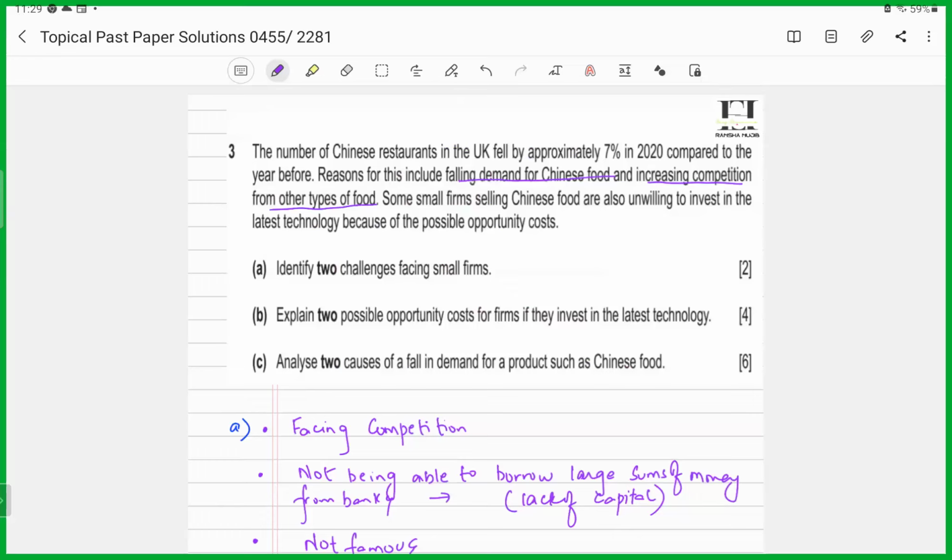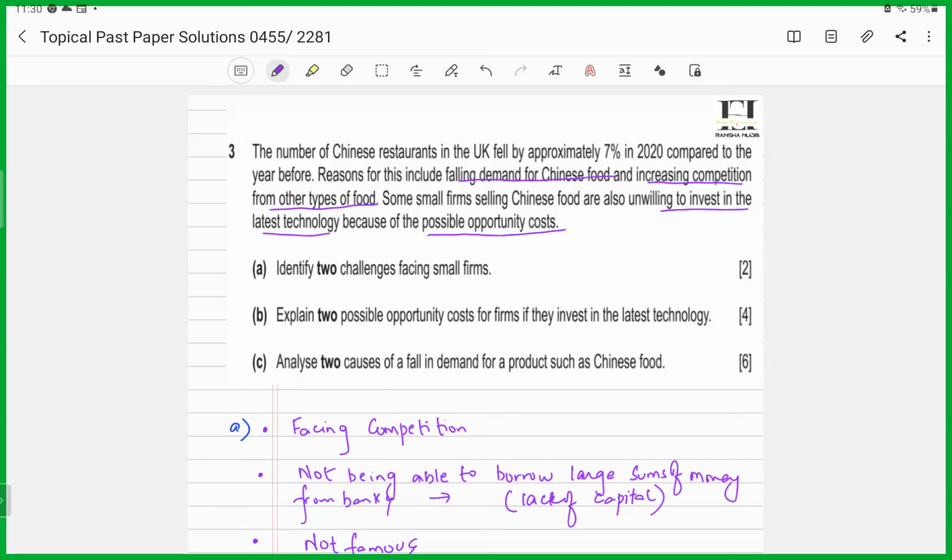Some small firms selling Chinese food are also unwilling to invest in the latest technology because of the possible opportunity cost. They are saying that firms which are relatively smaller in size are finding it discouraging to invest in the latest technology because it involves an opportunity cost, right? So when they're looking at these statistics, or at this consumer behavior, they're a little reluctant as far as investing in technologies. Why? Because it involves an opportunity cost, right?